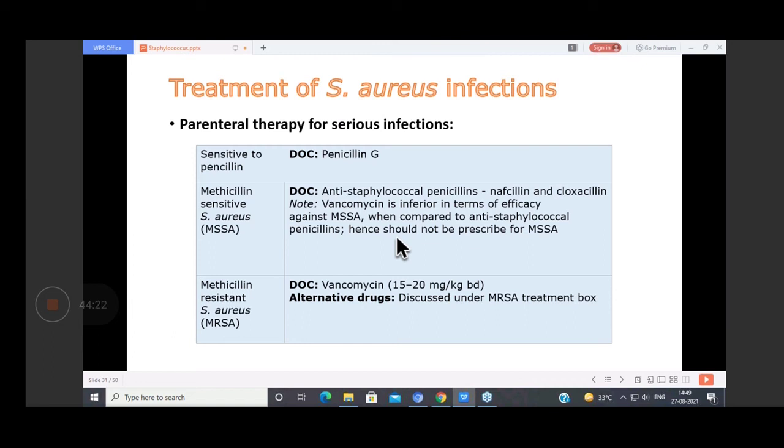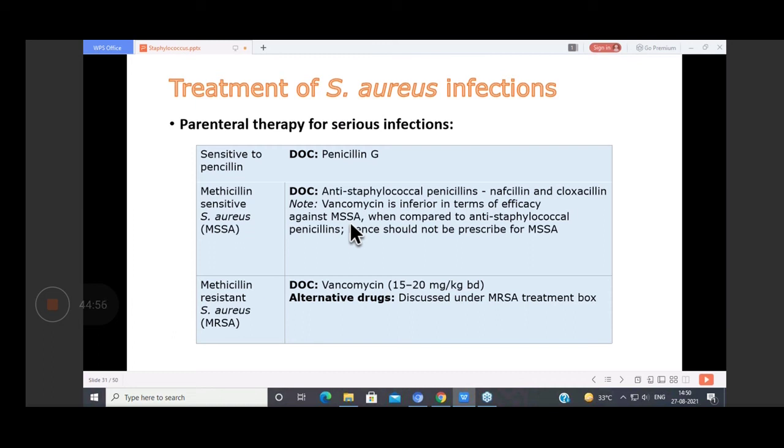Okay. Then apart from this, we can also do typing. There are methods of typing. There are phenotypic methods as well as genotypic methods. For phenotypic methods we make use of bacteriophage typing. That is phage typing, which involves differentiating strains of Staph aureus.